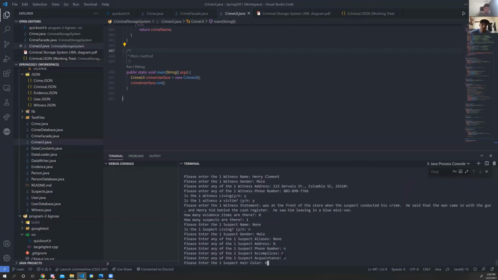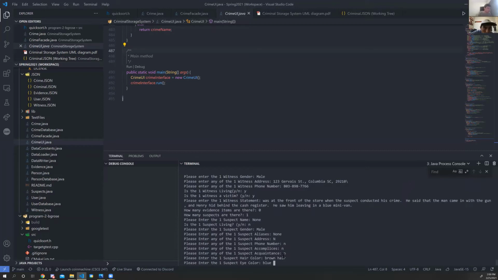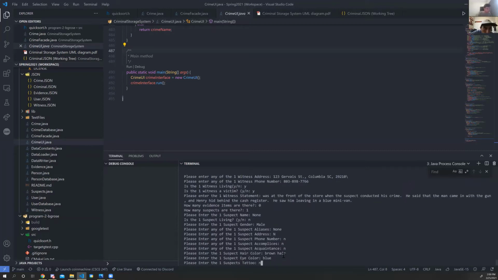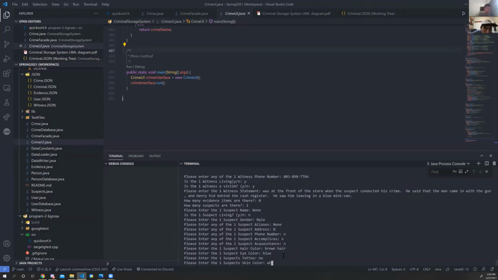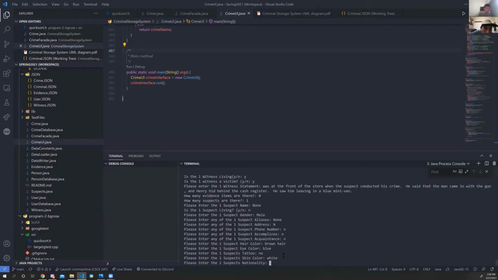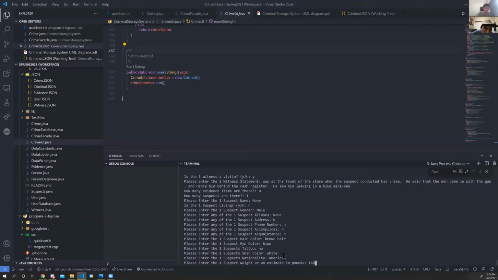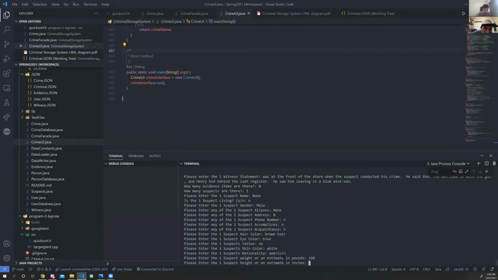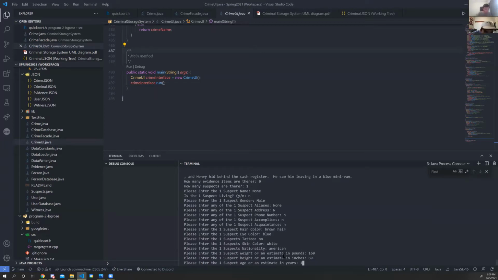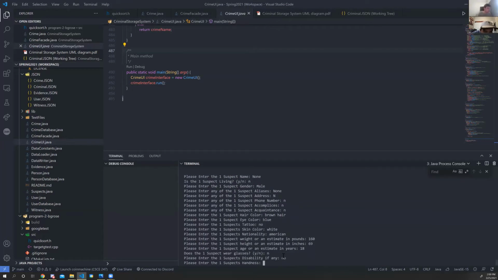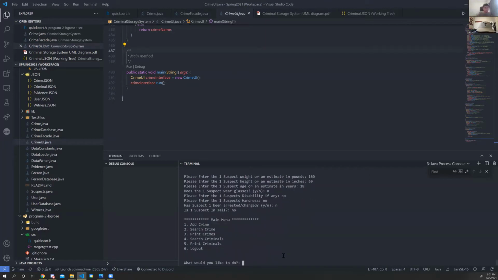We know he has brown hair, blue eyes, no tattoos, white skin color, American nationality. We'll put in an estimated weight. He was around 5'9", so 69 inches, around the age of 18, does not wear glasses, no known disabilities, no known handedness. He has not been arrested or charged, not in jail. And there we go, we have that added.